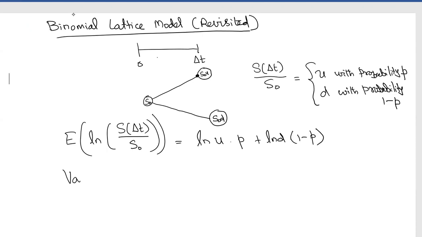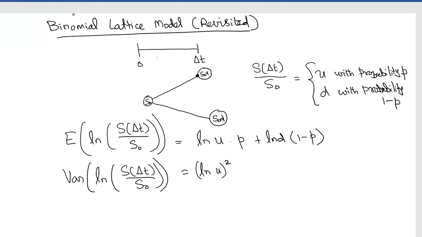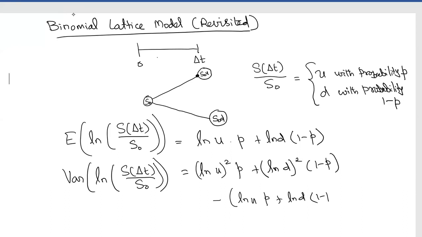And the variance of log S of delta t divided by S naught is equal to log U square times P plus log D square into 1 minus P, that is E of x square, minus E of x the whole square, that is log U P plus log D times 1 minus P, the whole square, right?